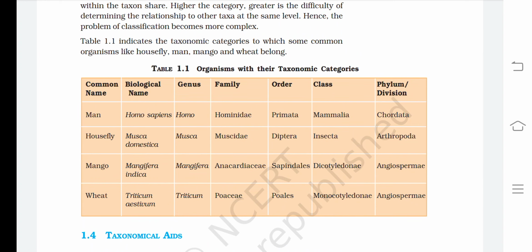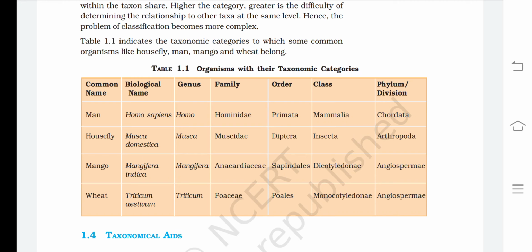Table 1.1 indicates the taxonomic categories to which some common organisms like housefly, man, mango, and wheat belong. So, the common name is man and the biological name is Homo sapiens, genus is Homo, family Hominidae, order Primata, class Mammalia, phylum or division is Chordata.